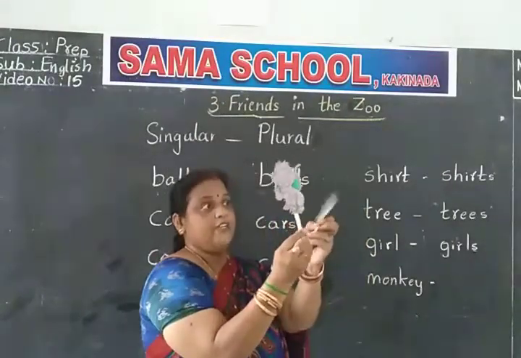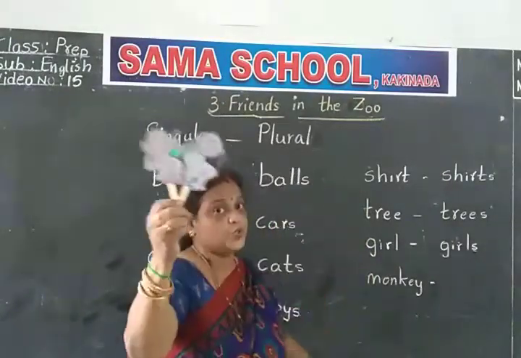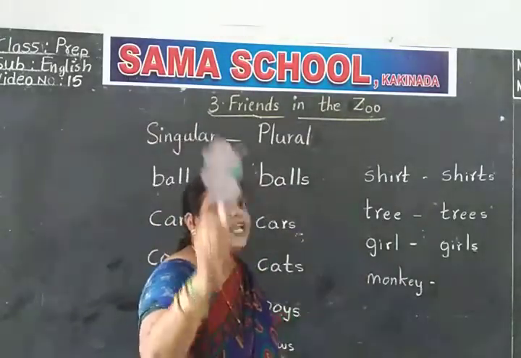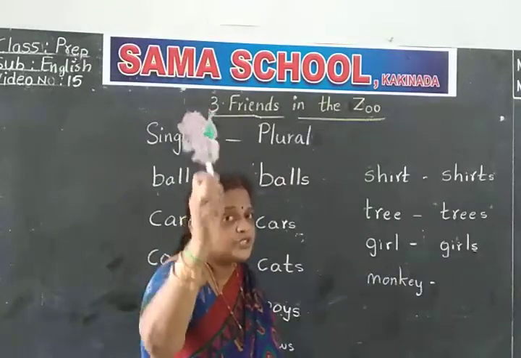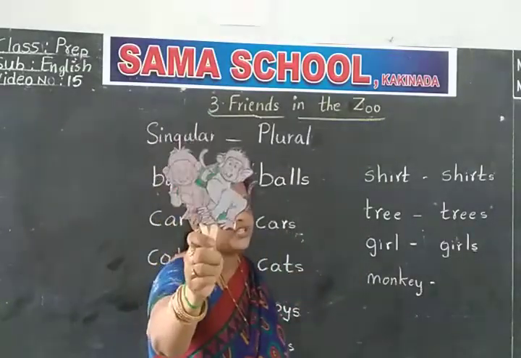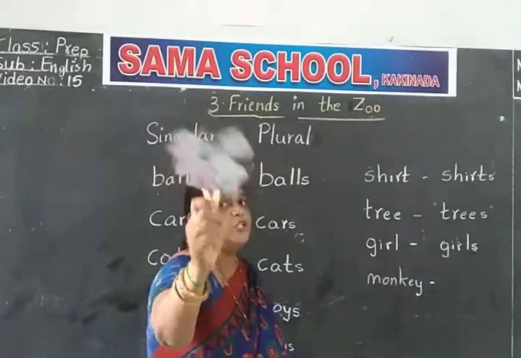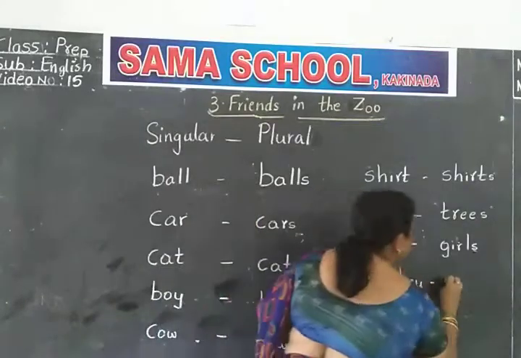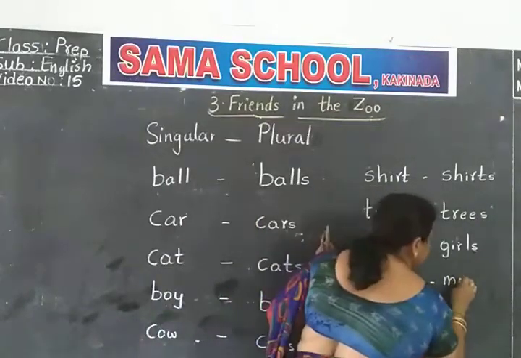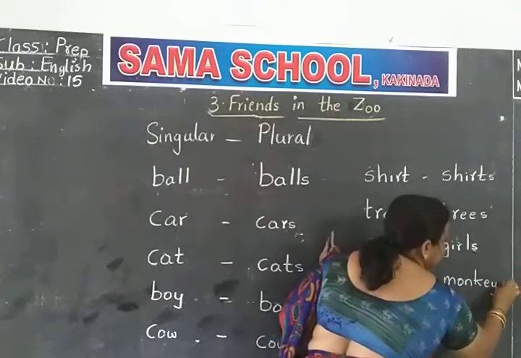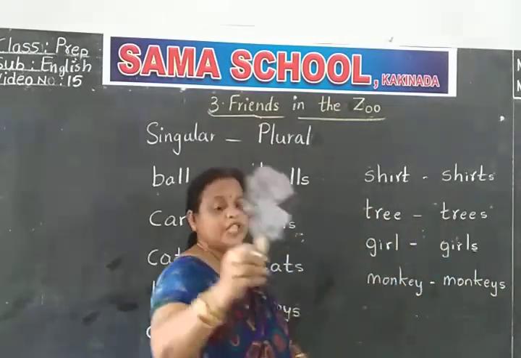Now we are having another monkey. If it is two, you should say monkeys. If it is one only, singular, we should say monkey. But another one has come. Now what should you say? Monkeys, plural, two. It's not one, it's two. For monkey, at the end of the word you should add S. M-O-N-K-E-Y-S, monkeys.